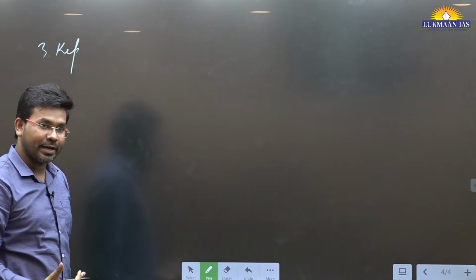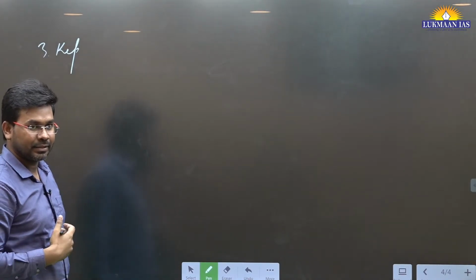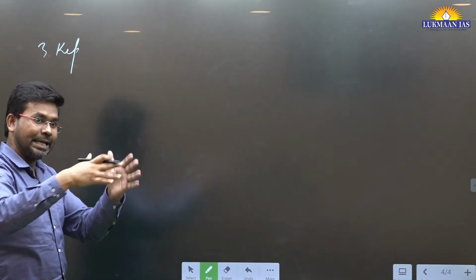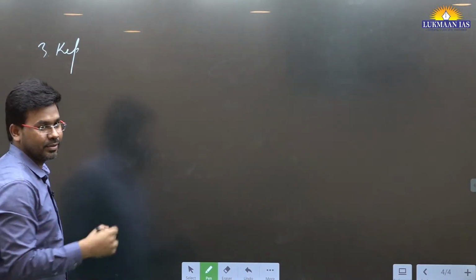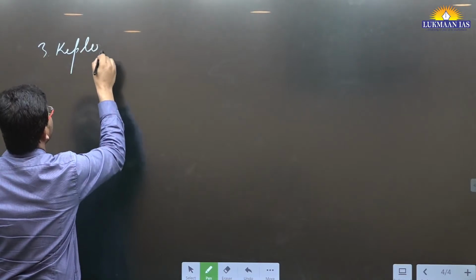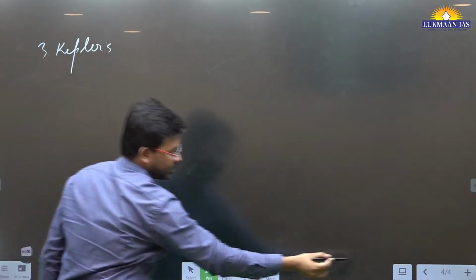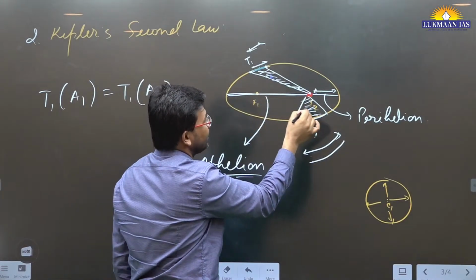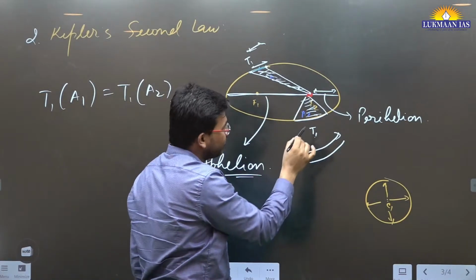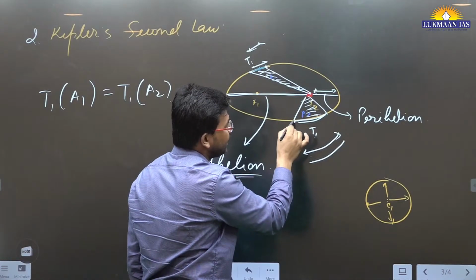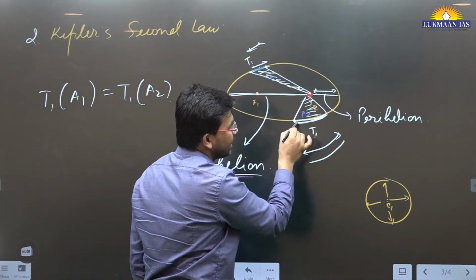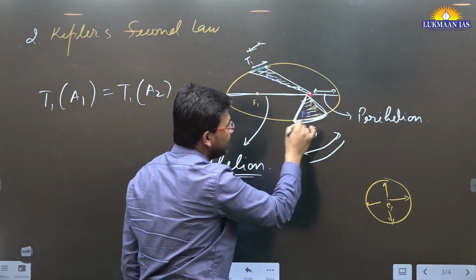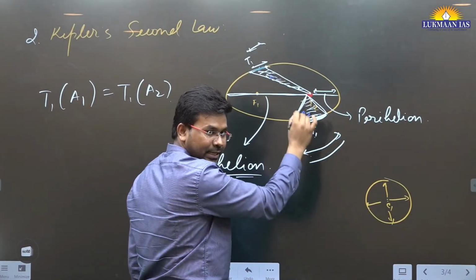It will be traveling faster. Then the length should be less. Length less, but the area it sweeps is more. See, now here you have a confusion. Let's say this is the planet, it is moving from here to here, right? It travels more distance, but the area that it covers will be this much, right?